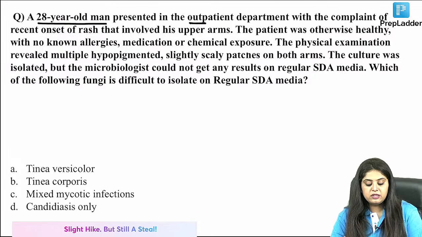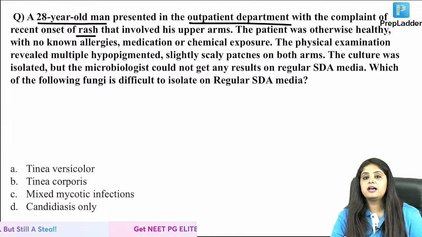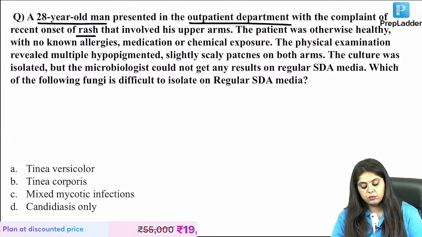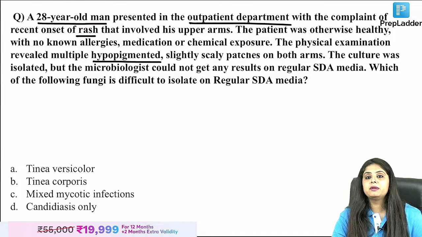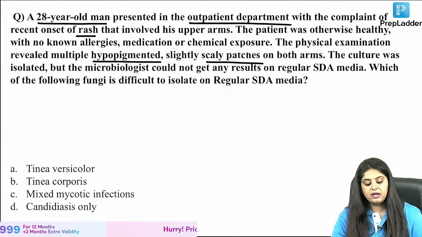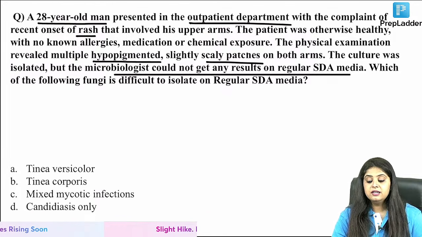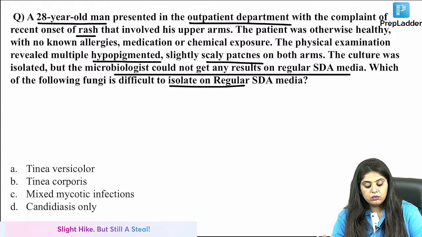A 28-year-old man presented to the OPD with complaints of recent onset rash. Now the patient is otherwise healthy, no allergy, medication, or chemical exposure. Physical examination shows hypopigmented scaly patches on both the arms. The culture was done. The microbiologist could not get results on regular SDA. Which is the fungus that cannot be grown on regular SDA?